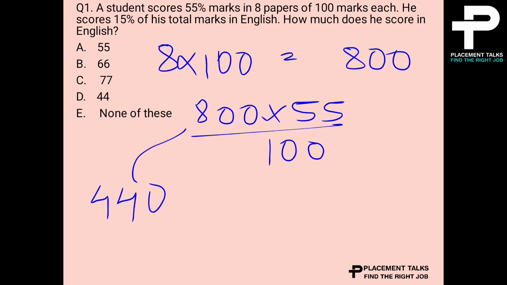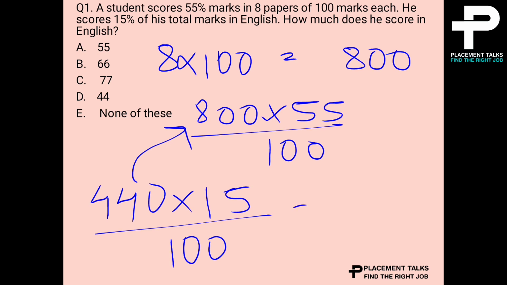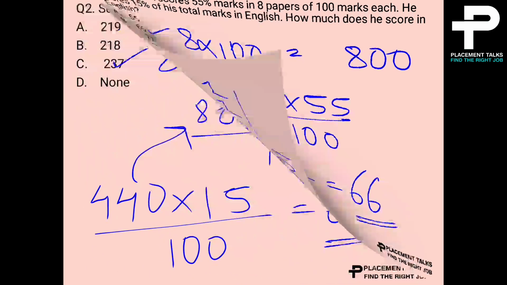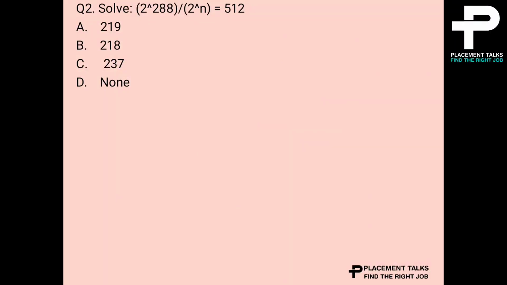So he scored 440 out of 800, and they have given that 15% of his total marks in English. In the sense, 15% of this 440 will be his English score. So we can find that 15% of 440 will be 66, and he scored 66 in English. So the option is B. So let us go to the second question.